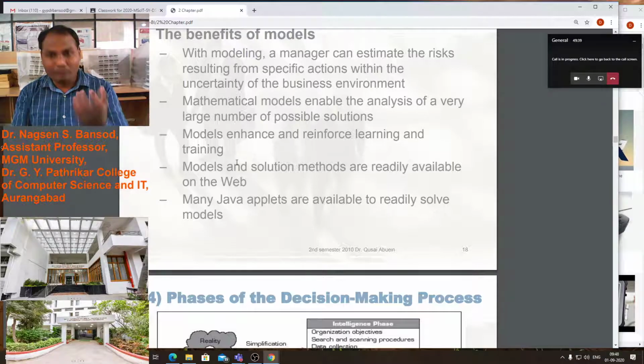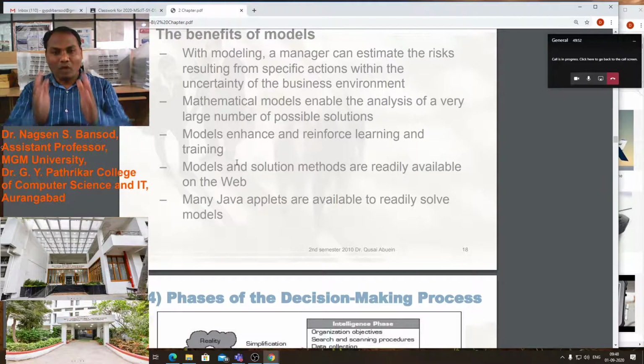A manager can observe and analyze the risk and estimate what the risk is, as well as how much profit and how much loss there will be. On the basis of modeling, the manager can analyze. So this is the benefit of a model.